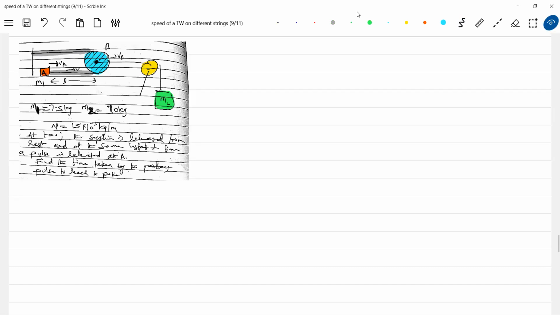Let's read it. Linear density of the rope is given as 1.5 into 10 to the power of minus 3 kg per meter. At t equals 0, the system is released from rest. And at the same instant of time, a pulse is released at A on the string. Find the time taken by the pulse to reach the pulley B. I will construct the diagram so that it will be easy for you.